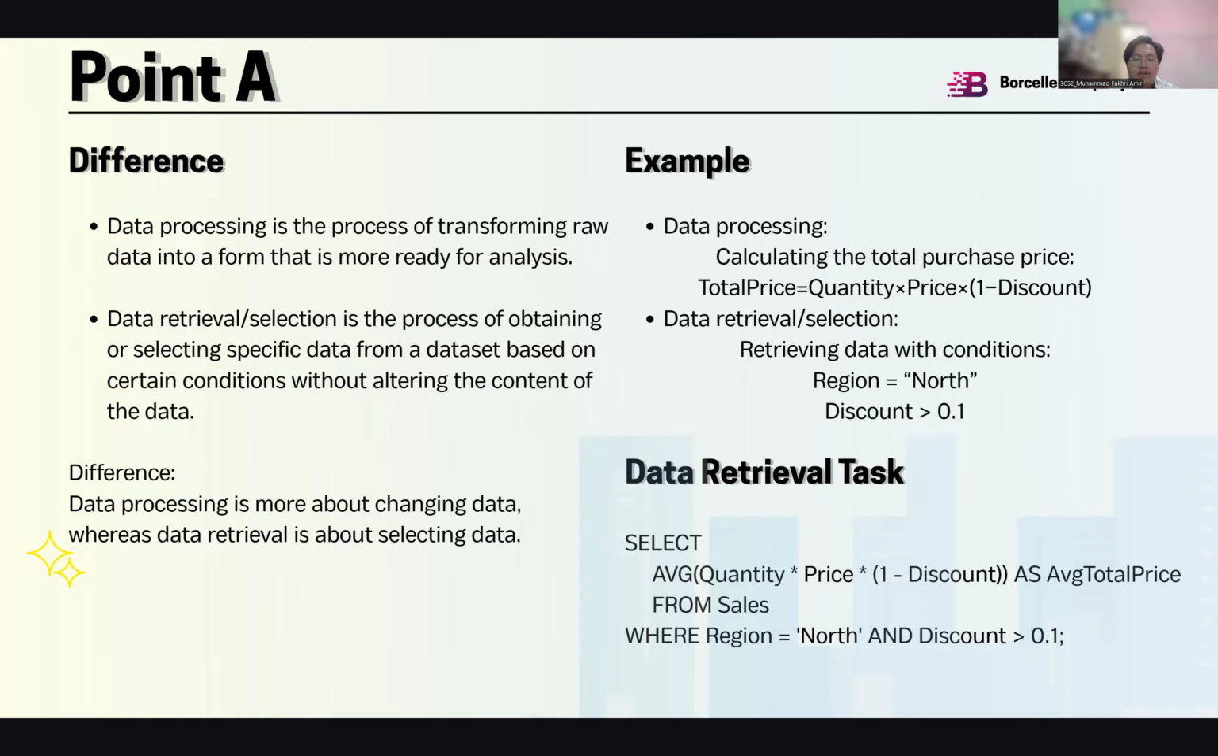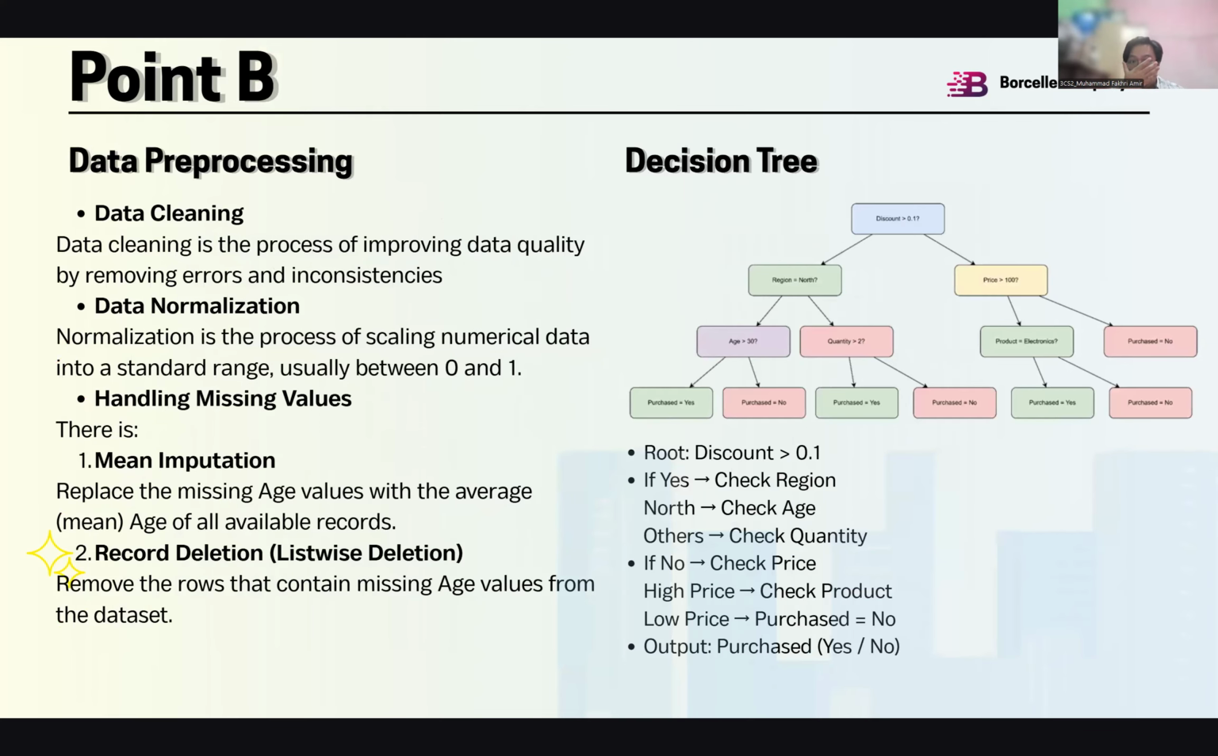Here we have a SQL query for a data retrieval task. This query calculates the average total purchase value for customers in the North region with a discount greater than 10%. The WHERE clause filters the data, while the average function calculates the result. Next we have point B.